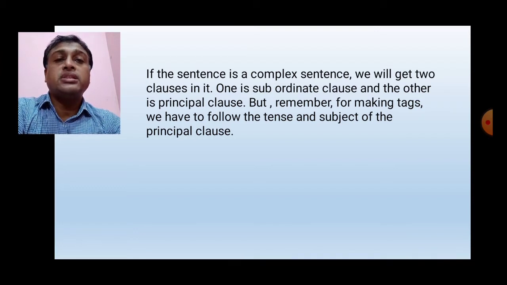So, if the sentence is a complex sentence, we have to follow the tense and subject of the principal clause for making tags. If we follow the tense and subject of the subordinate clause, then the answer will not be correct. The answer will be correct when we make the tag question following the tense and subject of the principal clause.